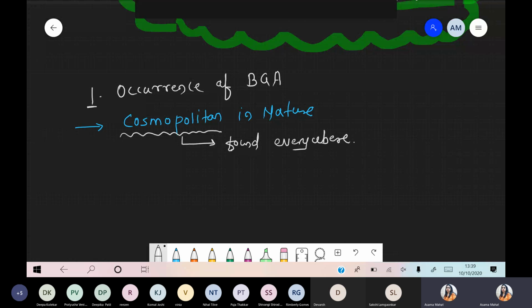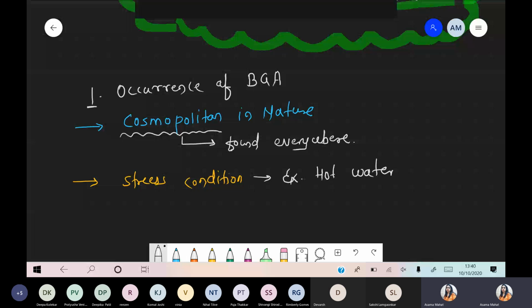Now, they are present everywhere. Second condition, even they are present in stress conditions. So cosmopolitan means water, soil, air, as well as stress conditions. What do stress conditions mean? Maybe such cyanobacteria are found in hot water springs, because hot water springs have high temperature, more than 80 degrees Celsius.